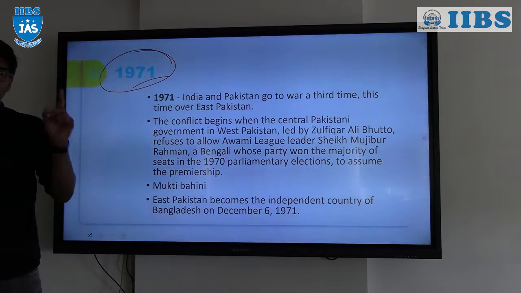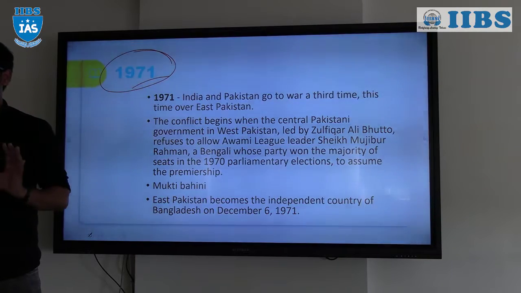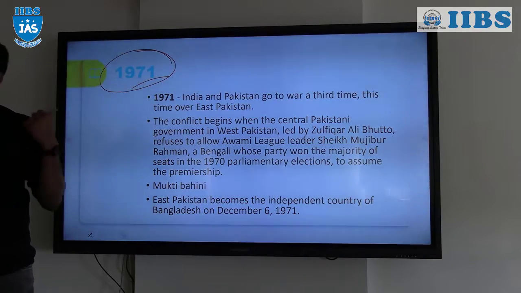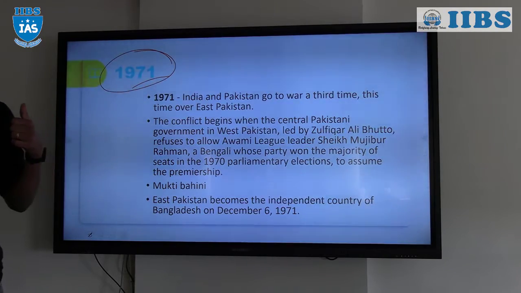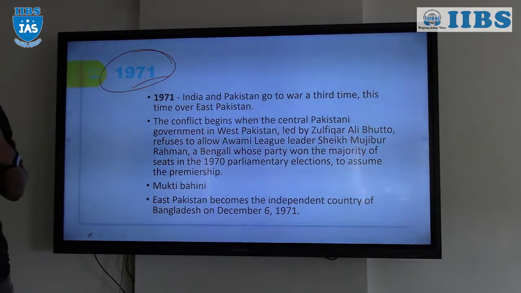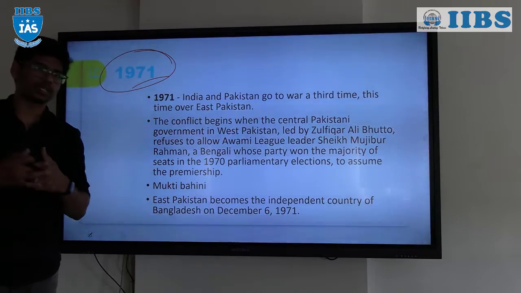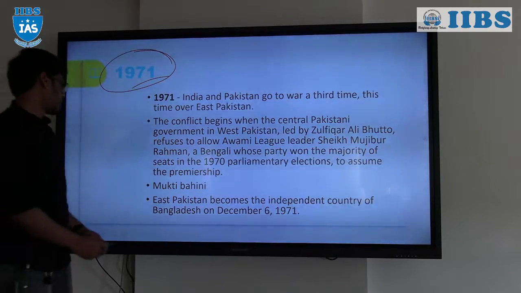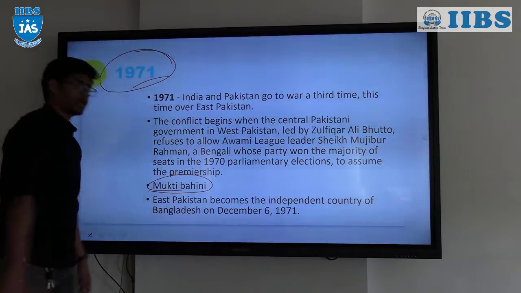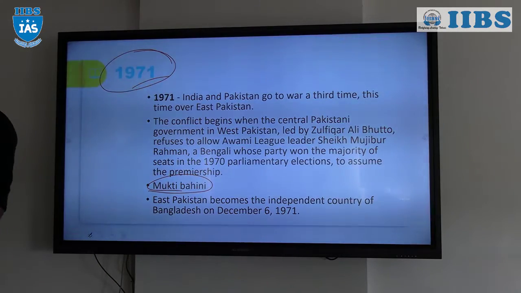But it is an internal issue of the country. India cannot involve itself, right? Under the Tashkent Declaration, we will not enter into your internal disputes. So indirectly, what it did was send the Research and Analysis Wing, and it trained the resistance force. The resistance force is called the Mukti Bahini.